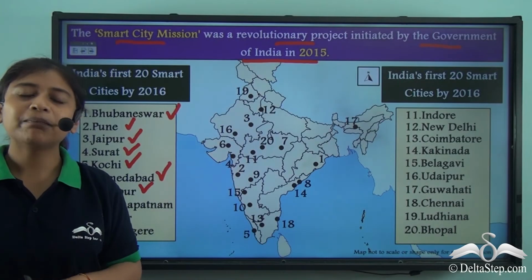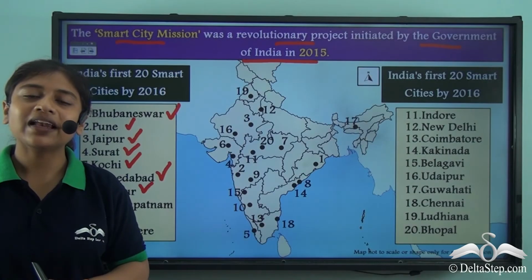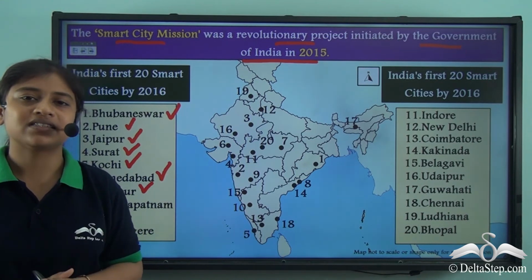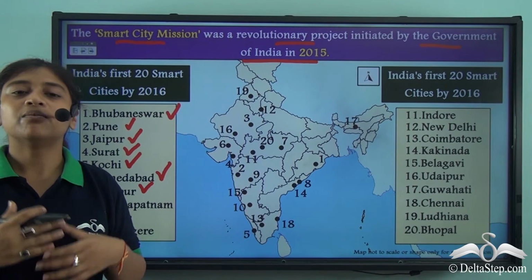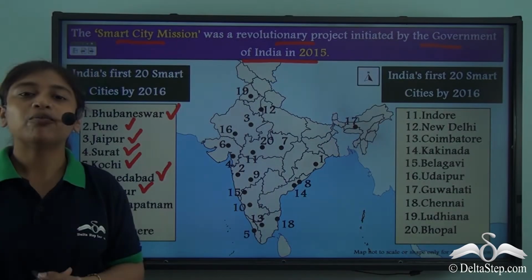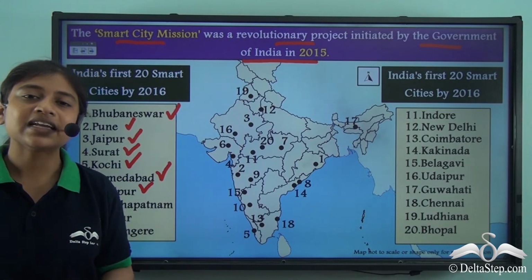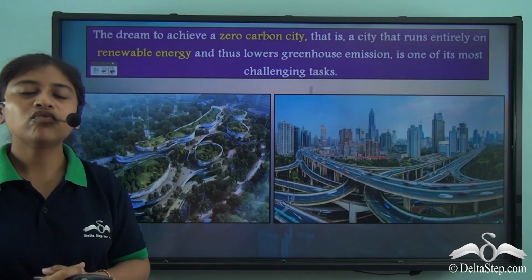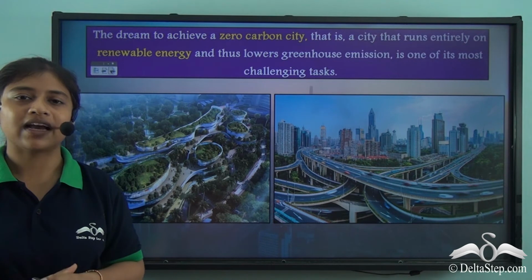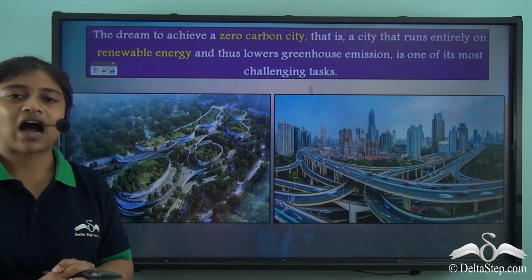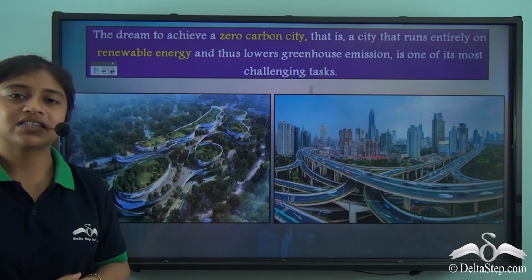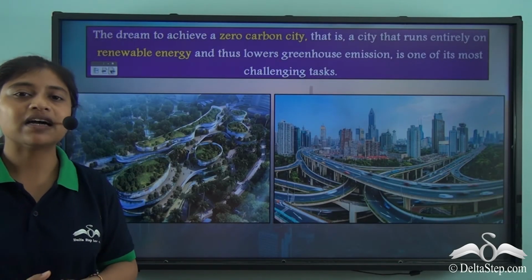So even developing countries like India are doing well in the IT sector and are developing as many smart cities as possible. Now, the more smart cities we have, the closer we are towards a sustainable urbanization. Before we move on to understand sustainable urbanization, let us consider how smart cities are playing a very important role here. A zero carbon city is the main challenge of a smart city.